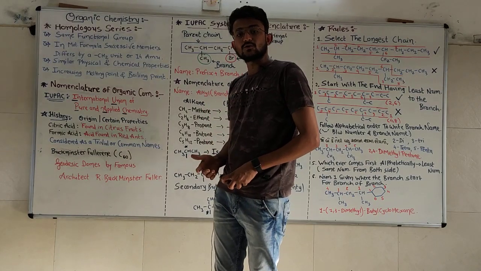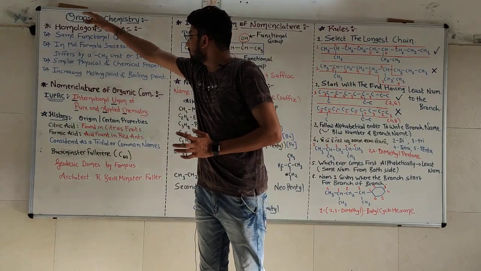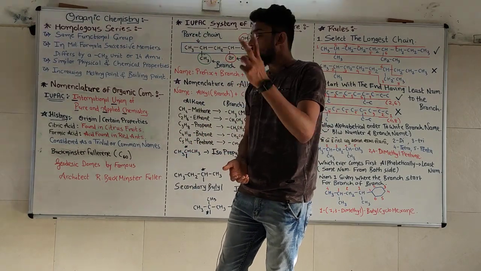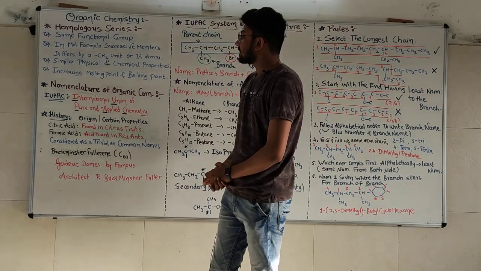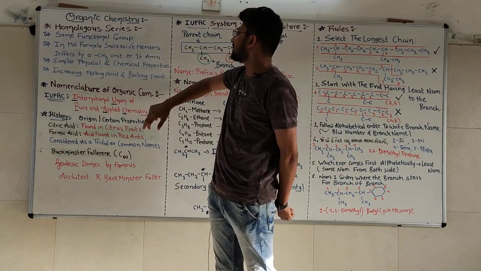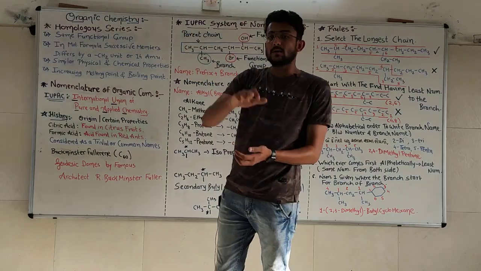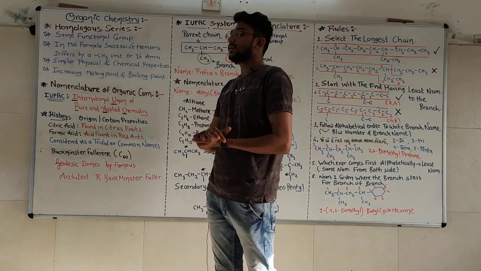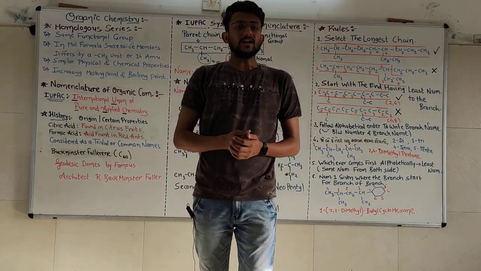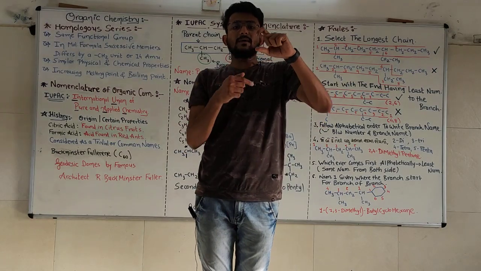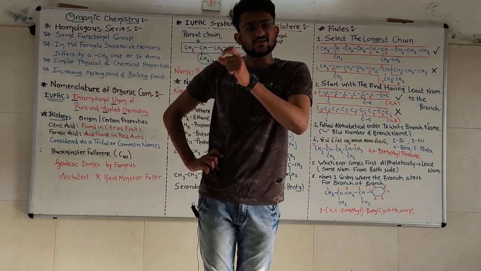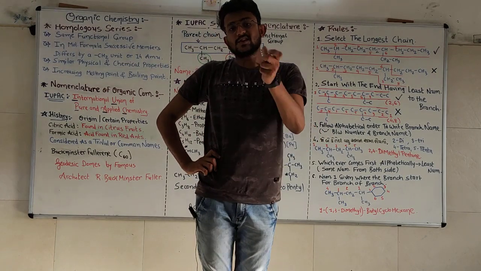That means every single homologous series has the same functional group. The second property of homologous series concerns successive members. Between two members there will be a difference of a CH2 unit in the molecular formula and 14 mu in the molecular mass. If we talk about methane and the second member ethane, there will be a difference of CH2. The molecular formula of methane is CH4 but ethane is C2H6.